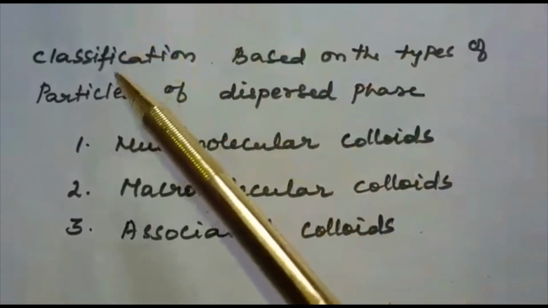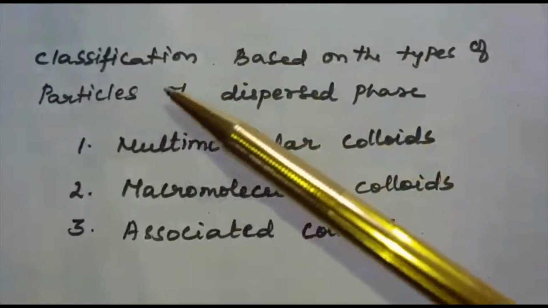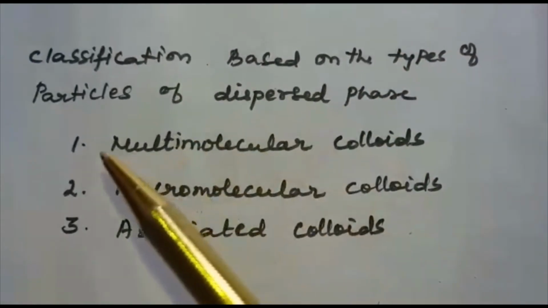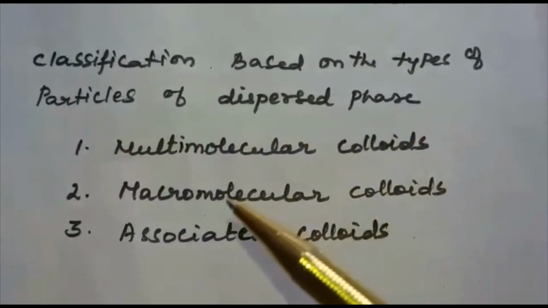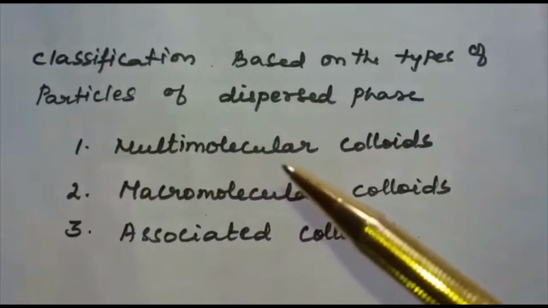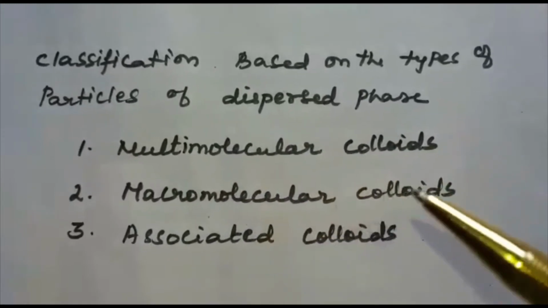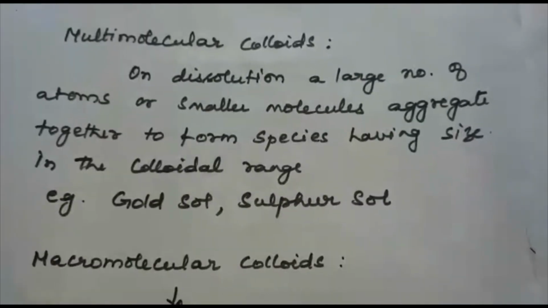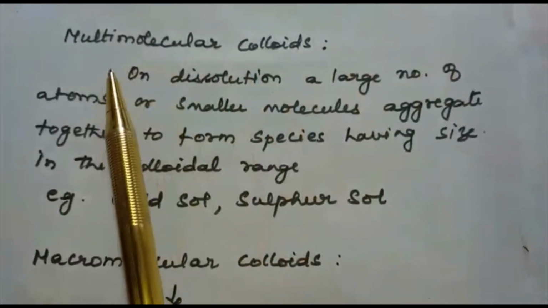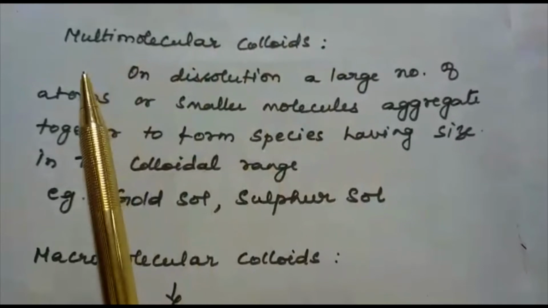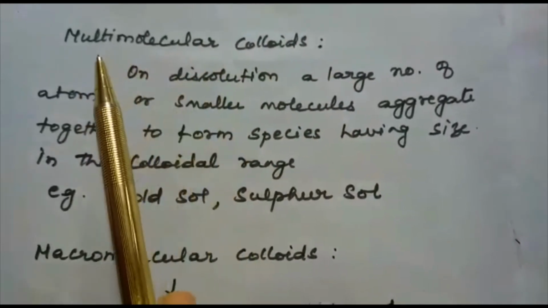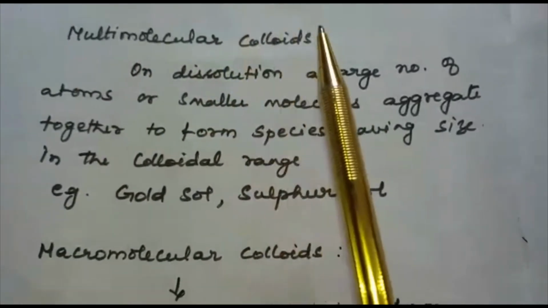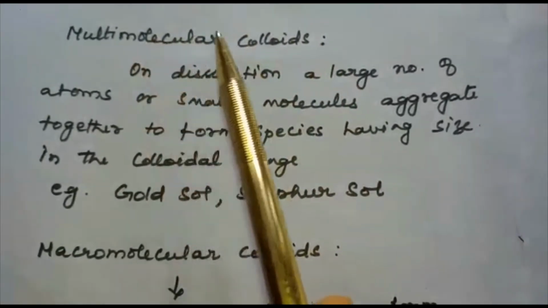Next is the classification based on the types of particles of the dispersed phase. Based on this, colloids are classified into multimolecular colloids, macromolecular colloids, and associated colloids. First, let us discuss multimolecular colloids. From the name itself, we can say many molecules join together to form aggregates.